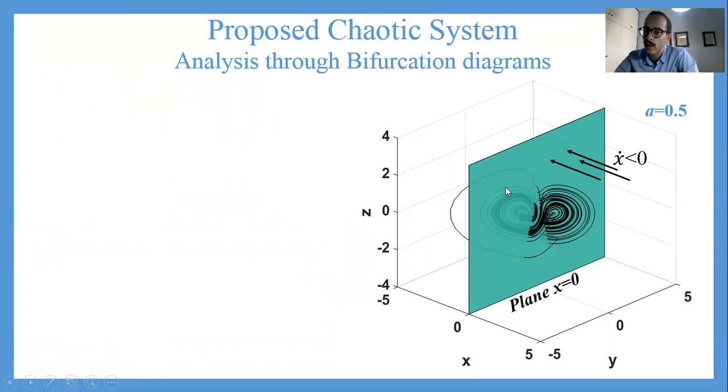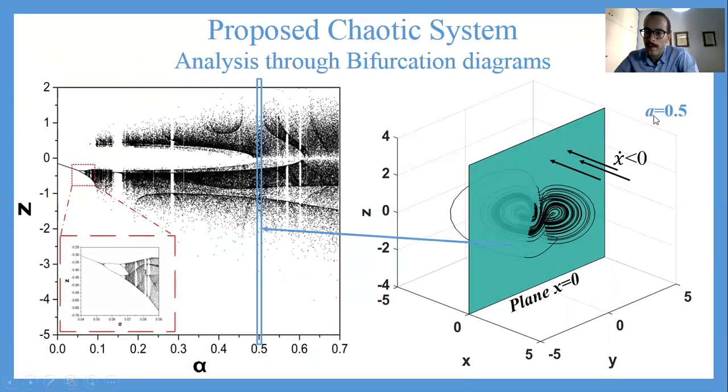And let's say I also choose a direction of movement for the system. And here I see, for example, in what points the attractor cuts this plane, which gives me an indication of the system having chaotic behavior or periodic behavior. Now, if I plot these points, for example, for alpha equals 0.5 right here, and I also do this for an extensive number of values for parameter alpha. For example, here I plot it from 0 to 0.7. I get this diagram of this sort.